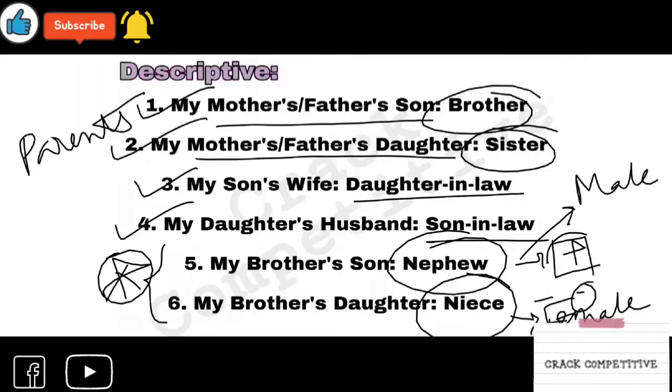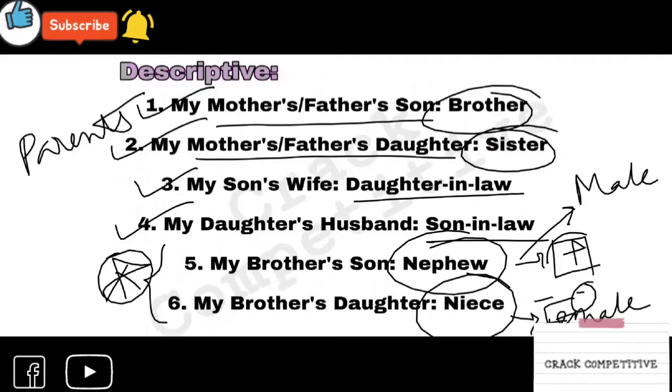Okay, so your brother's son is your nephew, and your brother's daughter is your niece. Remember this very carefully. Listen to this very carefully: my brother's son is my nephew. Oh, sorry, and my brother's daughter is my niece. So remember this.